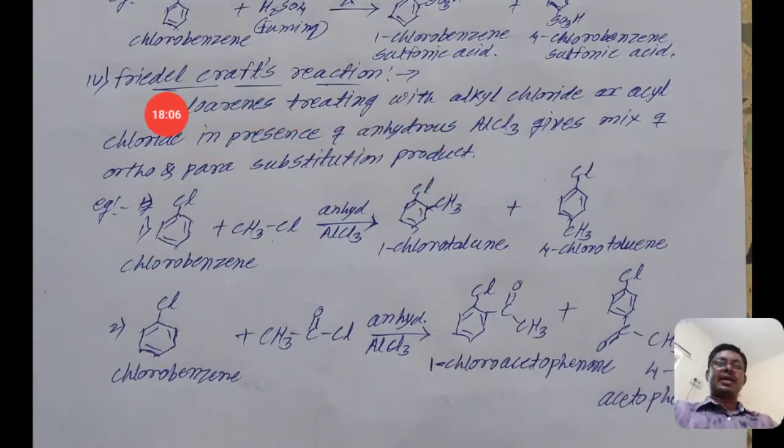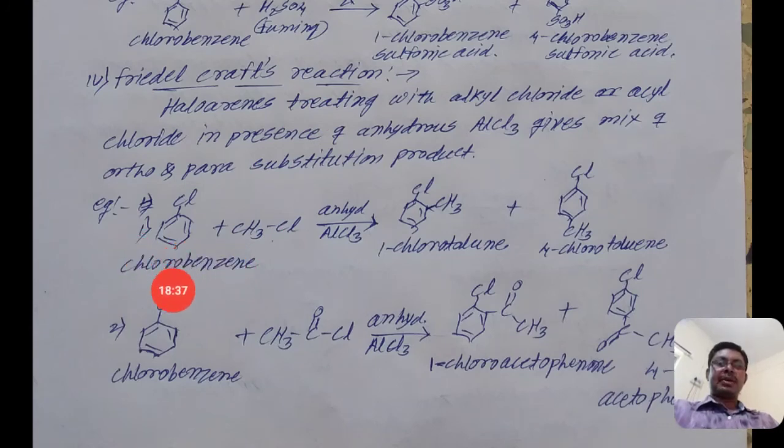Friedel-Crafts reaction is named after the scientists who discovered it. Haloarenes treated with alkyl halides or acyl chlorides in the presence of anhydrous aluminum chloride give a mixture of ortho and para substitution products. That reaction was discovered by the scientists Friedel and Crafts.